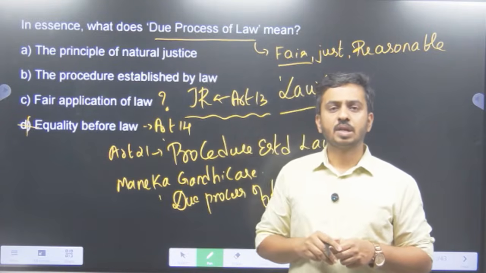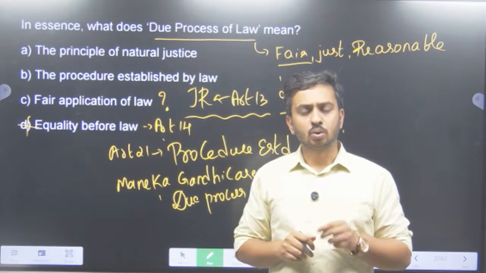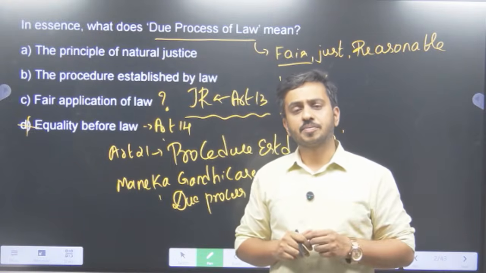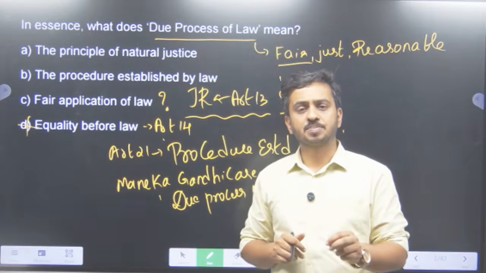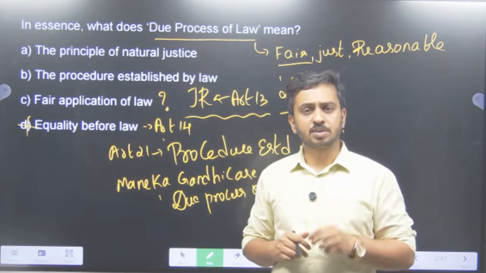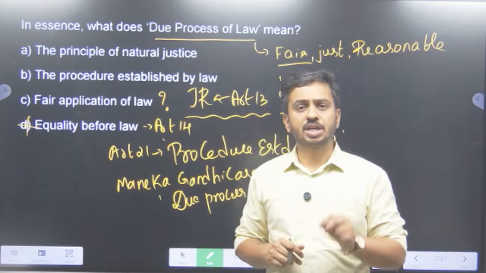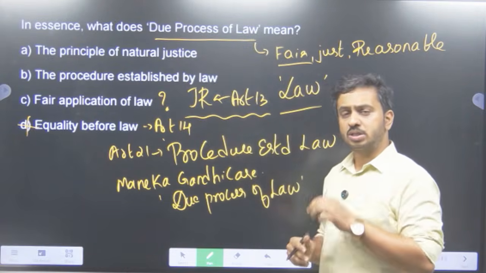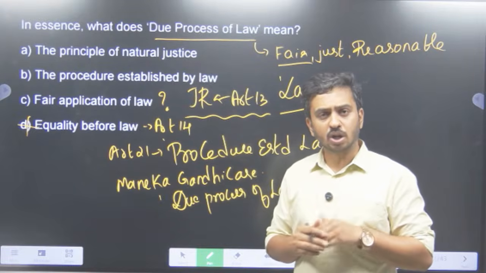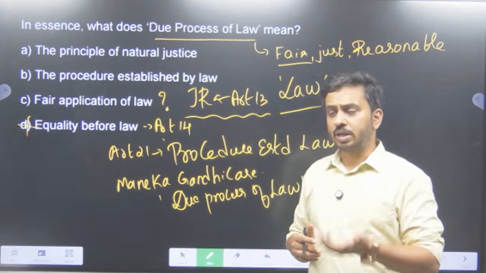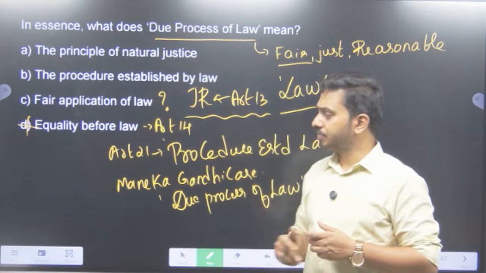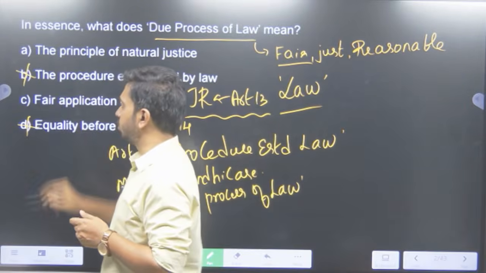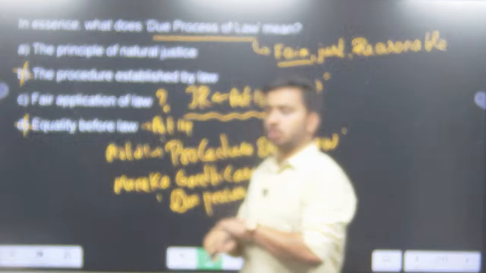of India does give the right to the Supreme Court and High Court to actually go and check whether the law is just, fair, and reasonable, and not just check the procedure established by law, not just check the procedure through which the law has gone through. Okay, they can actually check the fairness of the law. So are procedure established by law and due process of law the same? No, obviously not. So 2 we have eliminated.